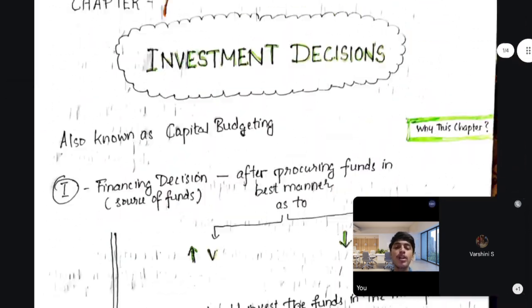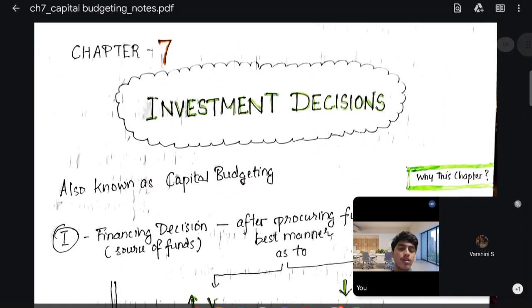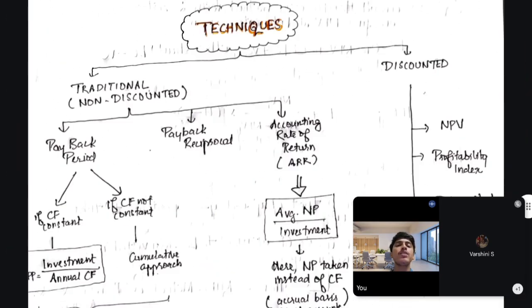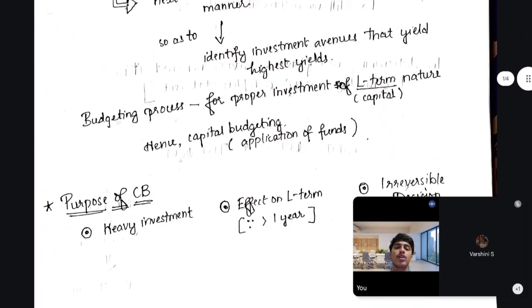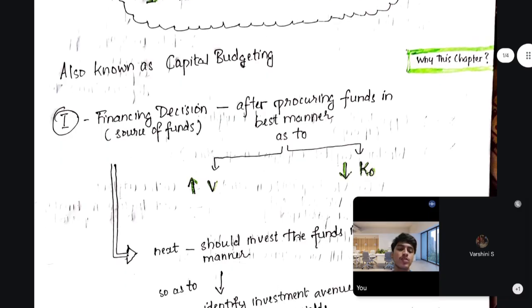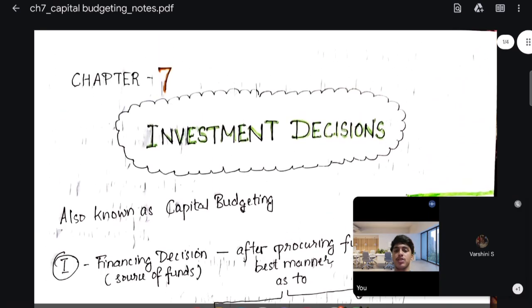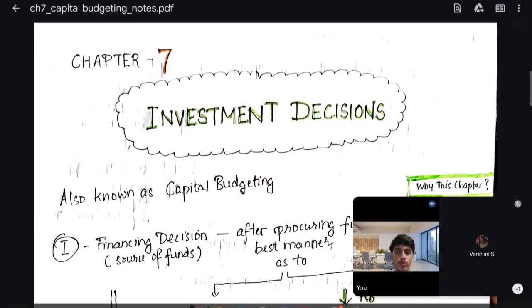Like when you open a book, you see a preface, the introduction of the book, what the book is about, like a story or a novel. The crux of the book is written in a short form. You can take these notes as a crux. These notes are prepared so that you can use them as a plan for your study, like how to approach this chapter. In that manner, you can visualize this revision also.